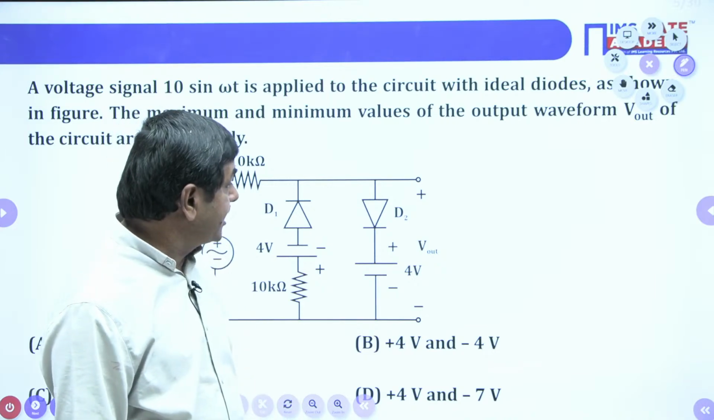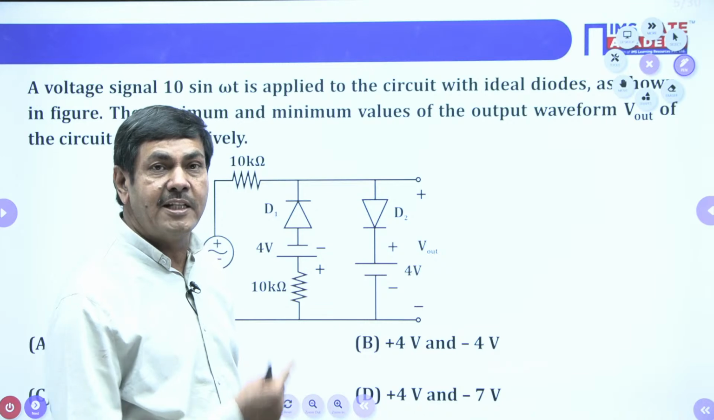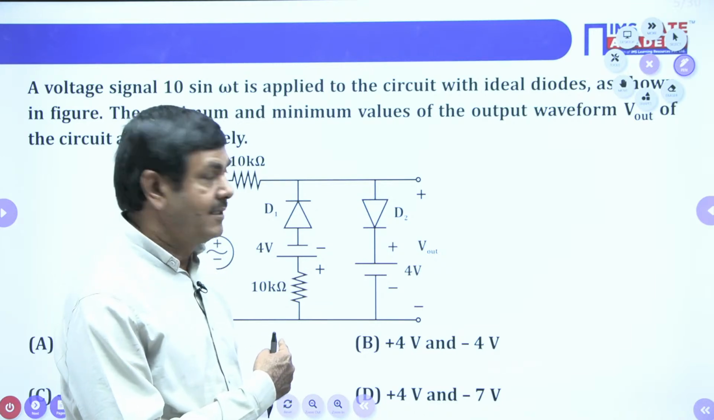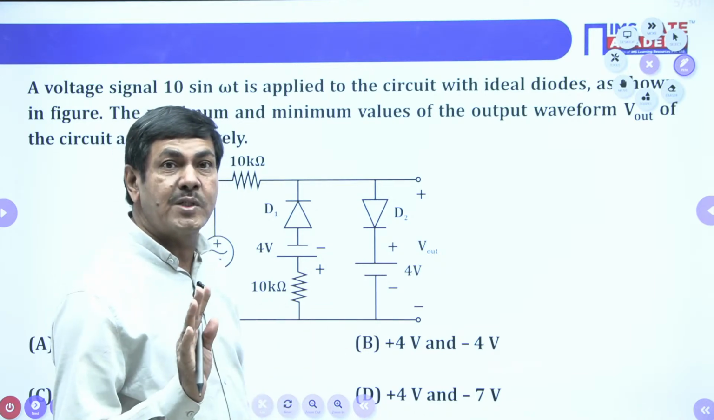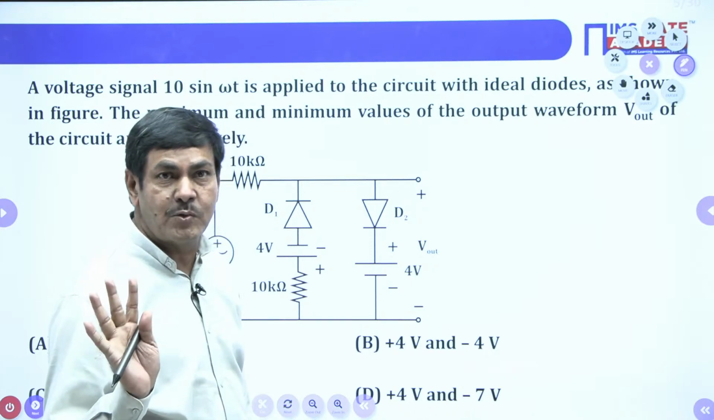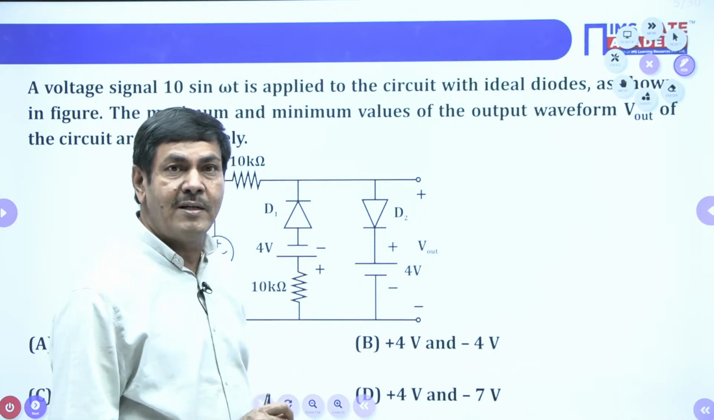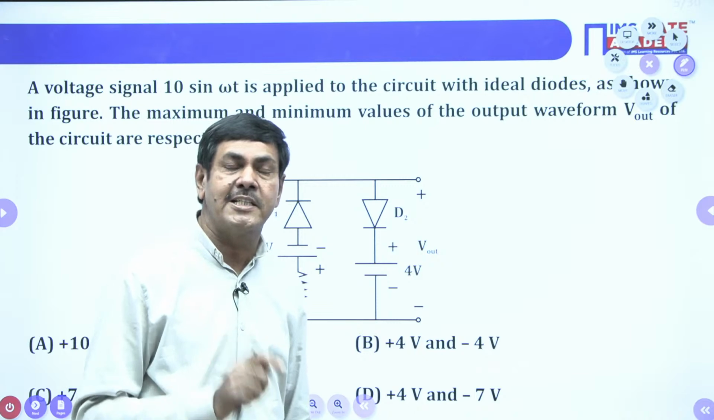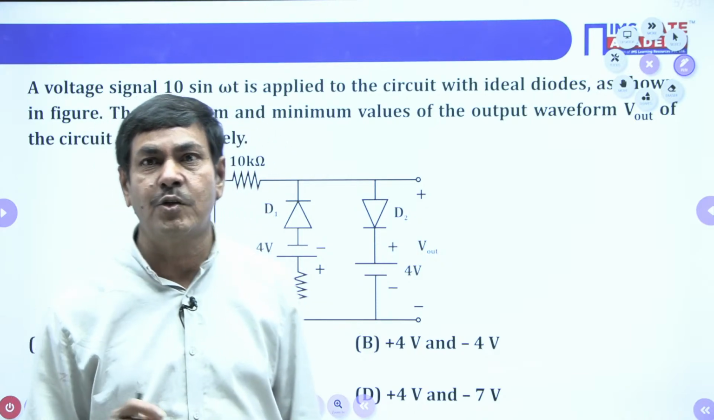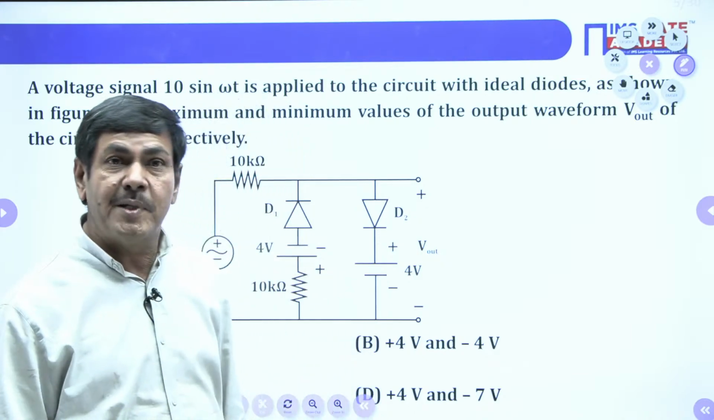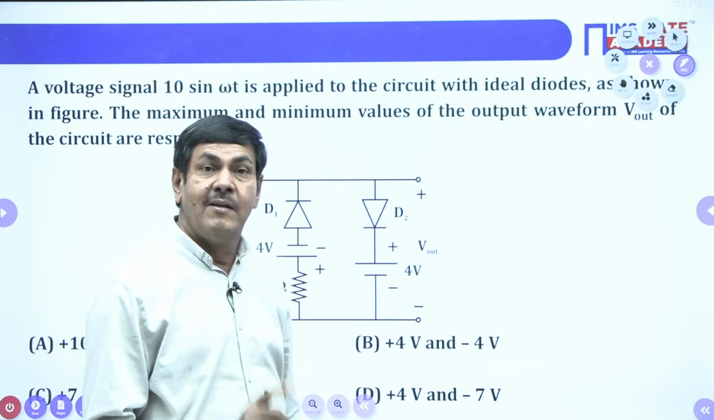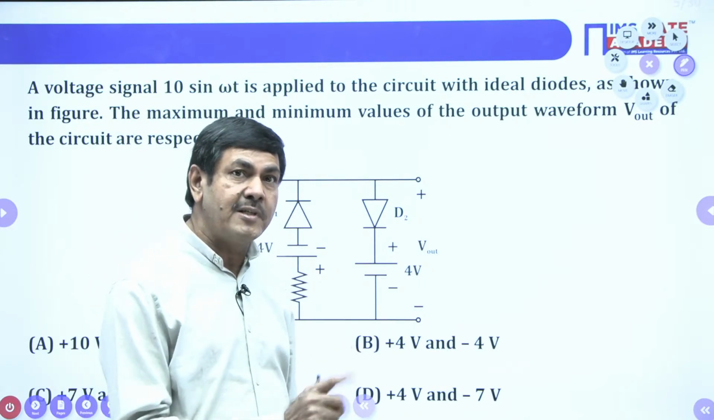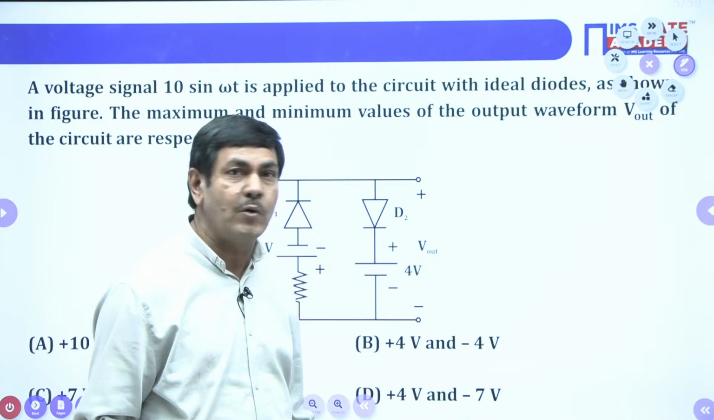But in this clipping circuit, two diodes are given. What is the name of this circuit? How many types of clipping circuits are there? There are two types of clipping circuits. One is the diode clipper. The second one is the transistor clipper. You know very well now. Diode clippers are again of two types: one is the series diode clipper, and the second one is the shunt diode clipper only now.